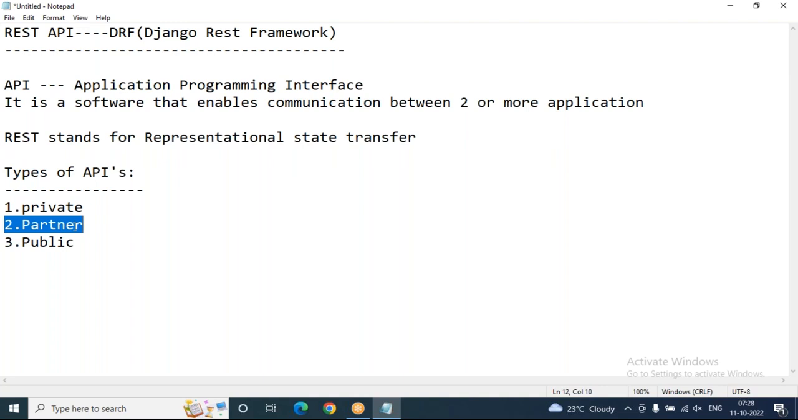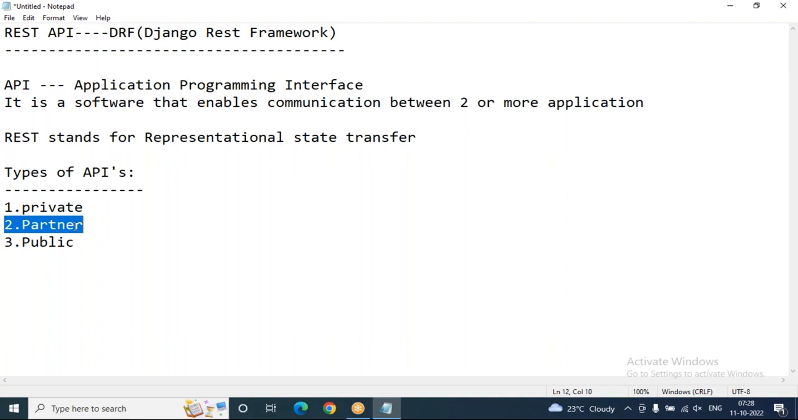Public API means it can be used by any third-party developers. In maximum real-time applications, public APIs are there because the services are completely free to the customers. Any application to any application can communicate, especially in the banking sector. That is public APIs only.